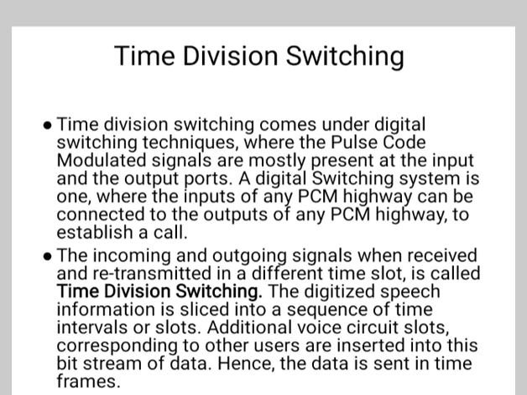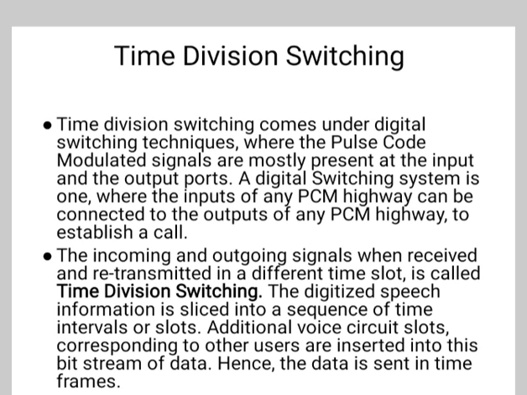With just an 8 kHz sampling rate, a sample is obtained every 125 microseconds. This means a sample value can be passed from inlet to outlet in just a few microseconds or even less than that. Hence, the dedicated switching elements remain idle for the maximum time. To overcome this problem, the switching element is shared simultaneously among a number of circuits. This means the switching network is able to receive samples from one time slot and retransmit them in another time slot. This is the basic principle of time division switching or time slot interchange.